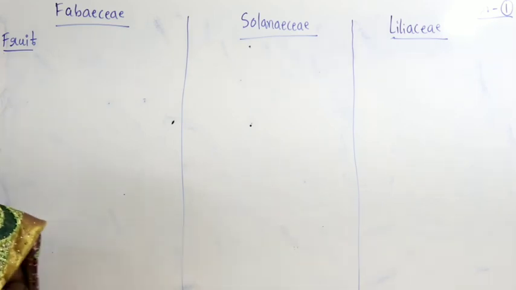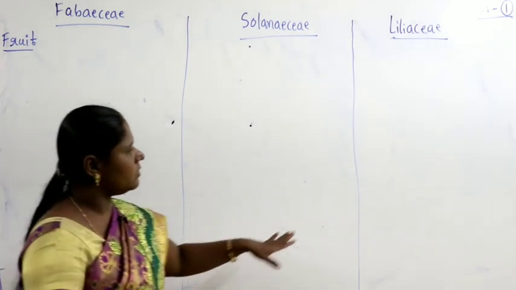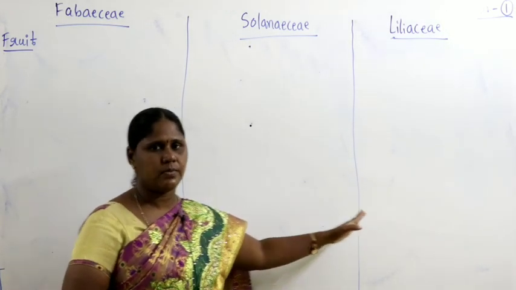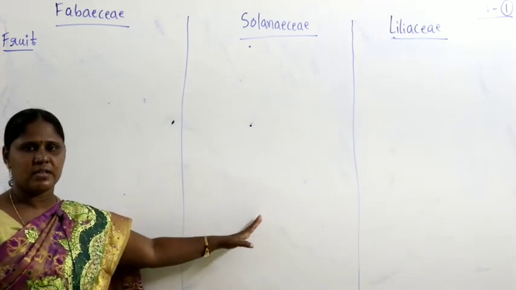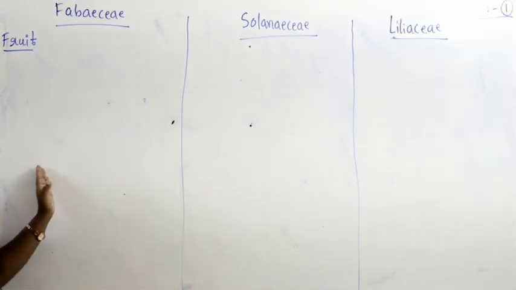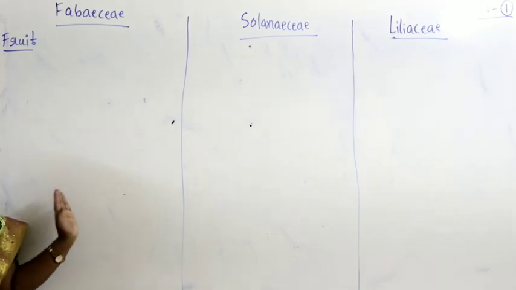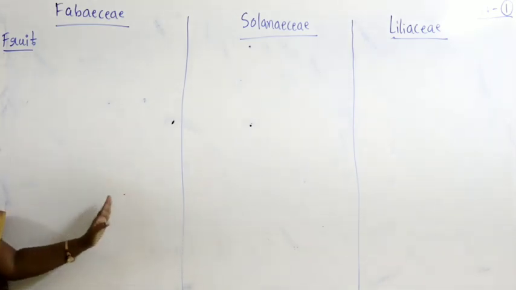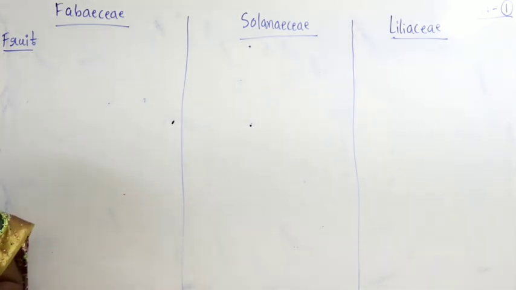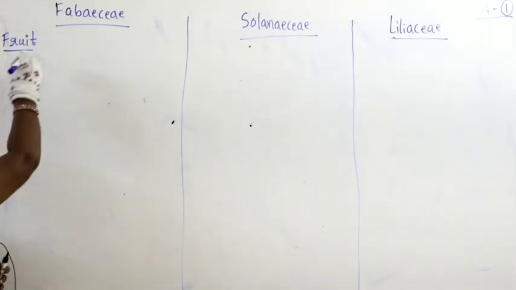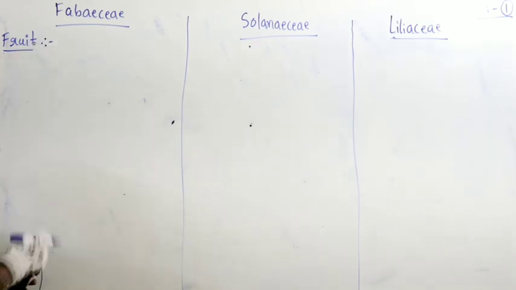Right. Once you have understood what we discussed here, bisexual flowers, unisexual flowers, and the protogynous and protandrous conditions, now let us continue with the fruit discussion. What is the type of fruit produced in Fabaceae?